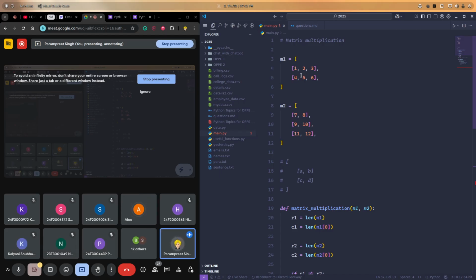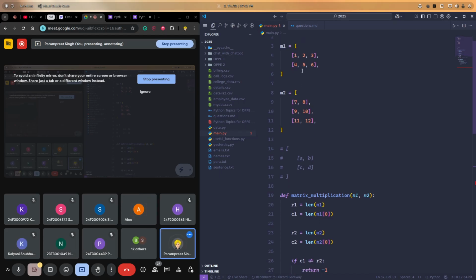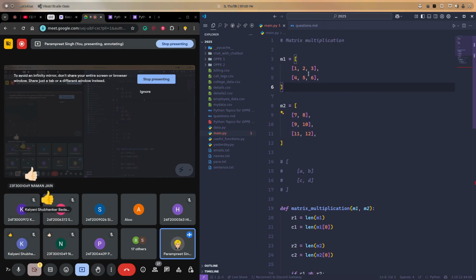Okay, not exactly a common thing we can say, but yes, the number of rows and the number of columns are the same in matrix 1 and 2, right? So what we can do is we can either iterate through the number of rows, or we can iterate through the number of columns, so that we will have a common index. Is it clear, guys?